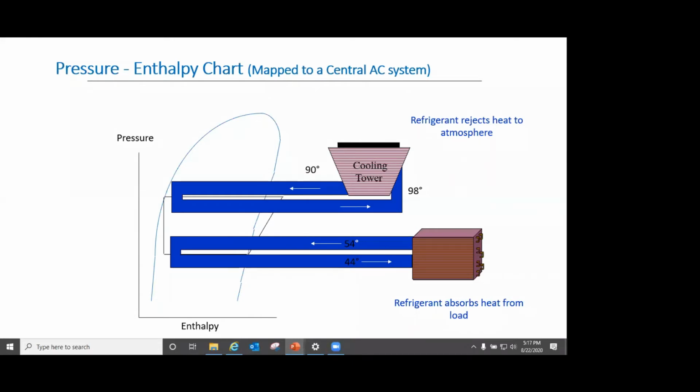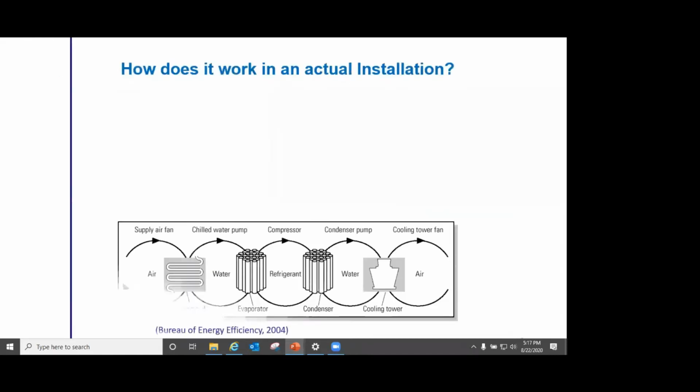We then call the air conditioning system an air-cooled system. And if the heat is rejected into a circulating condenser water or a cooling tower water circuit, then we term the system a water-cooled system. So we will be talking about air-cooled and water-cooled systems on and off. Basically, it all depends upon the method of rejecting the heat. If you are rejecting heat into cooling tower circulating water, we call it a water-cooled system. If we are rejecting heat directly into the atmosphere, we call it an air-cooled system.